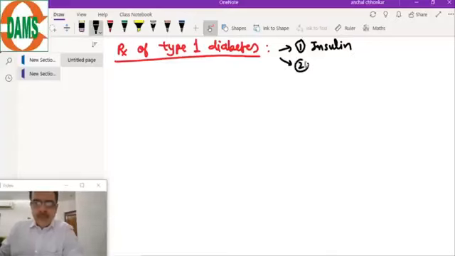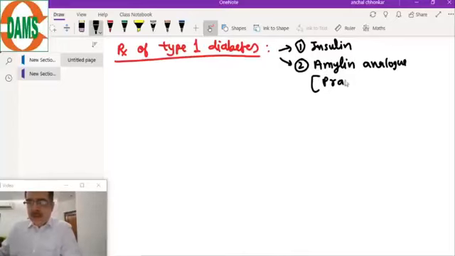Number 2 is an analog of a peptide which is also released from the pancreas, and that peptide is amylin. The analog is known as pramlintide.